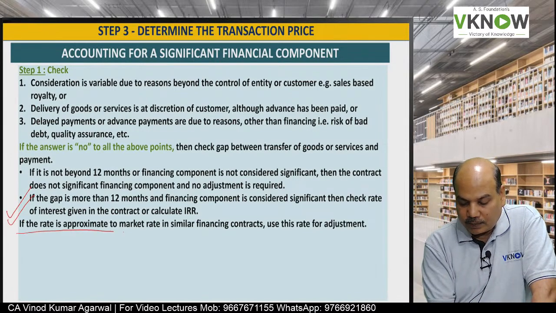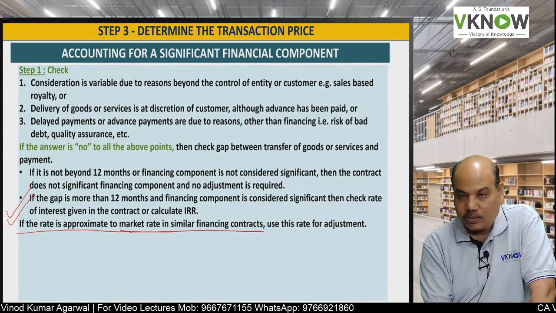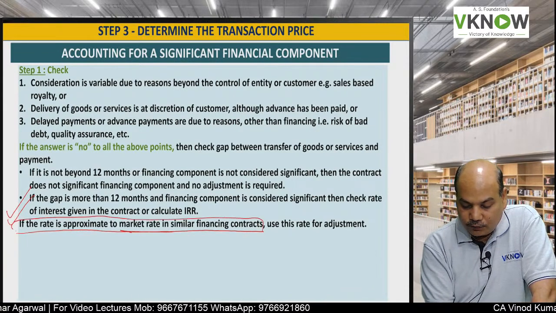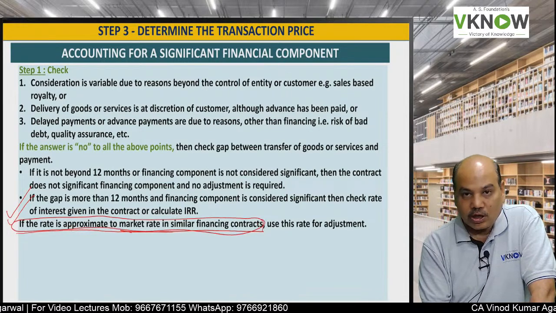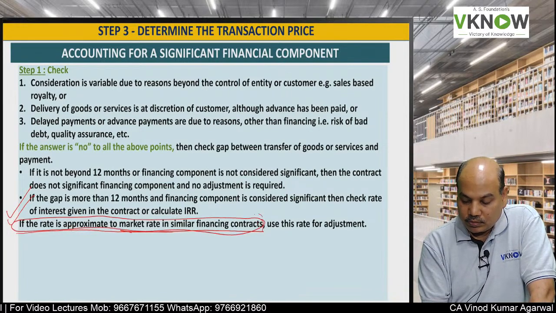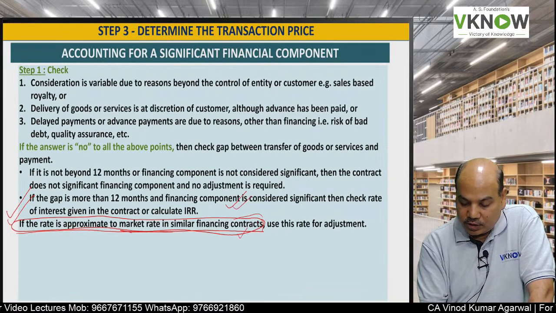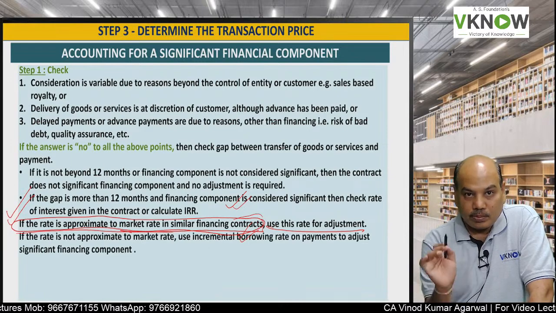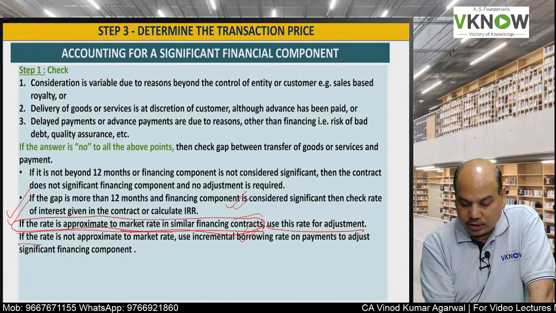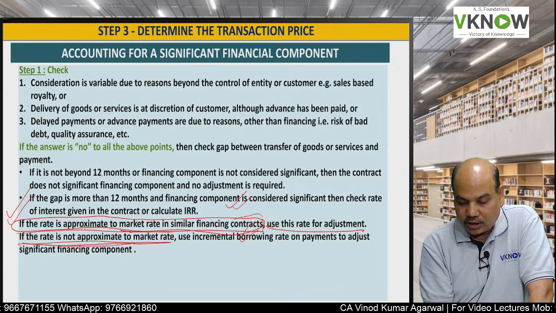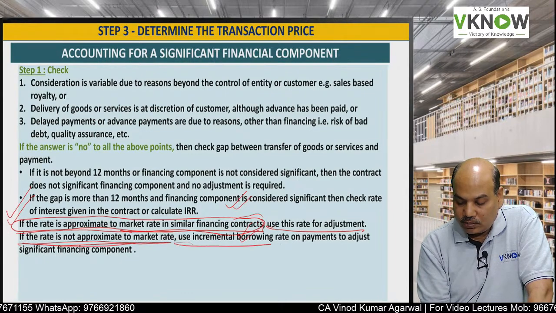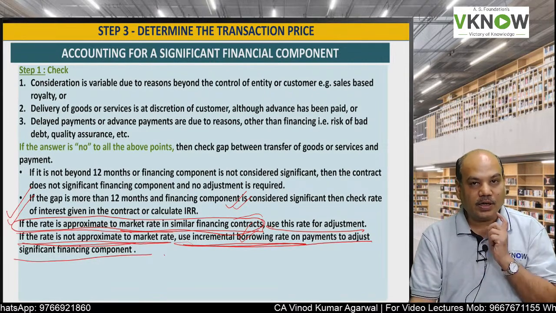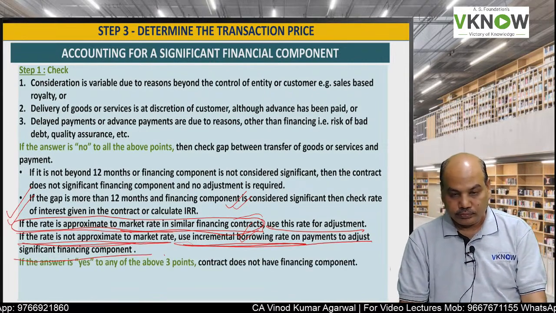If the rate is approximately equal to the market rate, that means if you borrow money in the market for a similar situation, then if this rate is equal to that, you can use that rate for adjustment. But if the rate given in the contract is not approximate to the market rate, use the incremental borrowing rate on the payment to adjust the significant financing component.